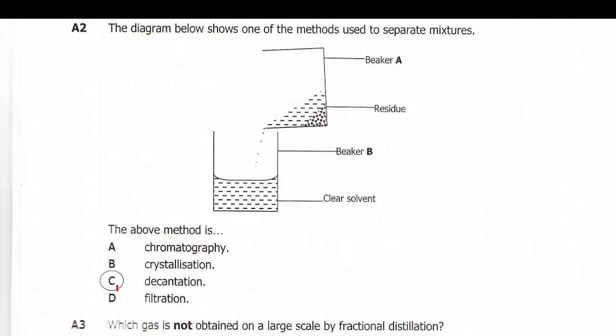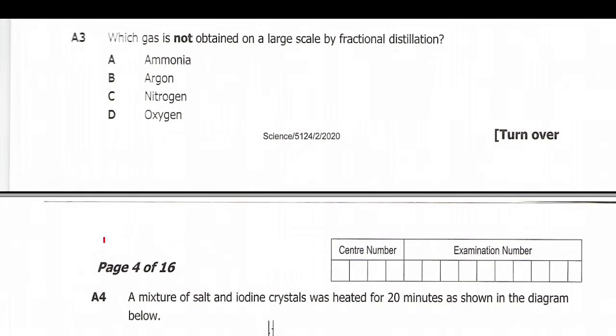So let's go to question number 3. Question number 3 reads, which gas is not obtained on large scale by fractional distillation? Which gas is not obtained on a large scale by fractional distillation? So when we look at ammonium, no, ammonia is obtained by the Haber process. So it's not obtained by fractional distillation.